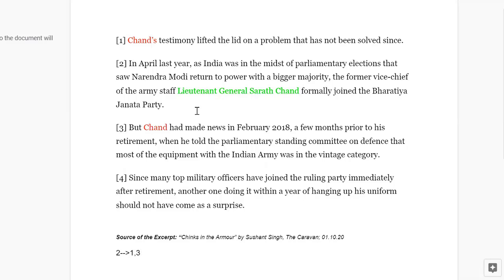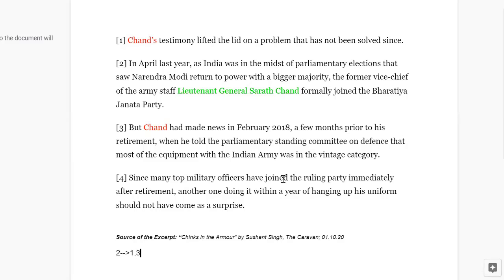Now, let us see what else we can work out. We know that two is the starting point, right? And it's important to identify the first sentence, else you'll have multiple floating units that you'll need to find additional connections for. But if you go in the sequential order, one, two, three, four, you'll have fewer units and less ambiguity, fewer combinations to eliminate, because they'll be already eliminated when we are putting them sequentially. So we need to ascertain which is the first one, right? One is not the first one, three is not the first one. Let us see if four can precede two. So let's just check that.